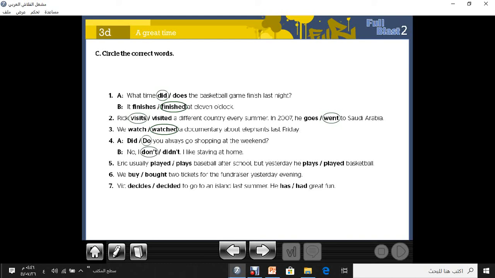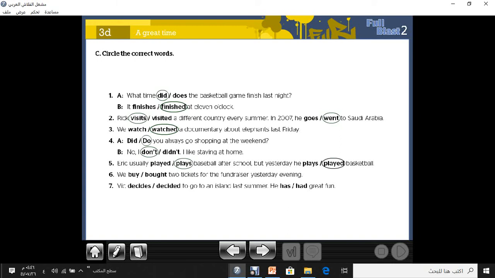Sentence number 5. Eric usually plays baseball after school. After school. Eric usually plays. Very good. This is present simple. But yesterday, he played basketball.